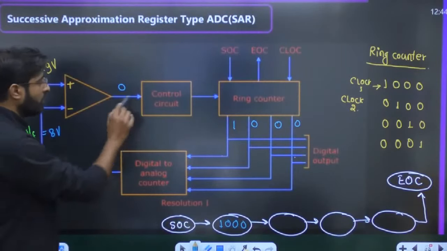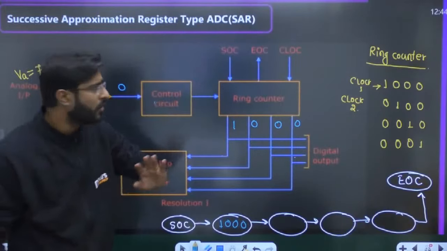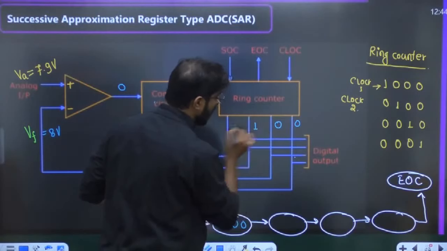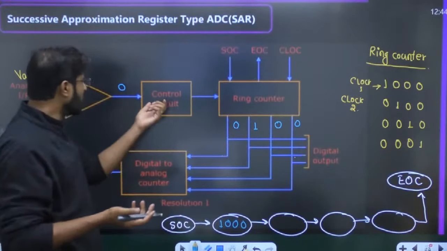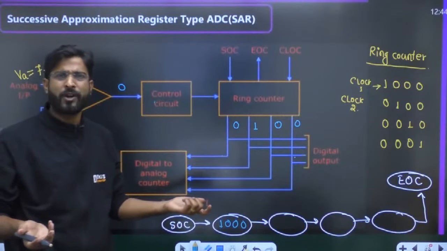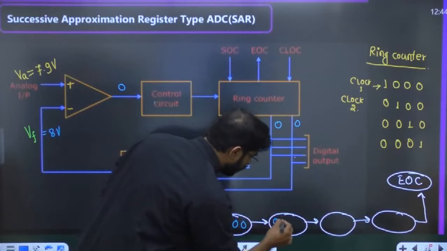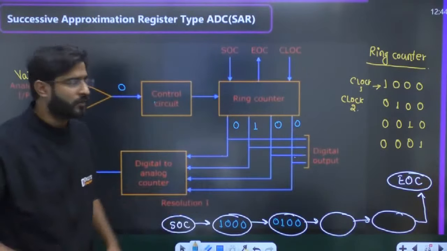If we get 0, the control circuit has the input 0, then the control circuit will say to the ring counter, do whatever you want. Ring counter will say, give me the clock, second clock. And if you give me the second clock, I will make this 0 to 1 and this 1 to 0. The control circuit will not change this state because it has the input 0. This is the simple state of the ring counter.